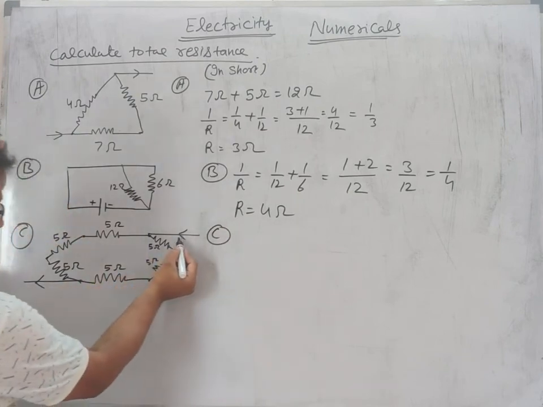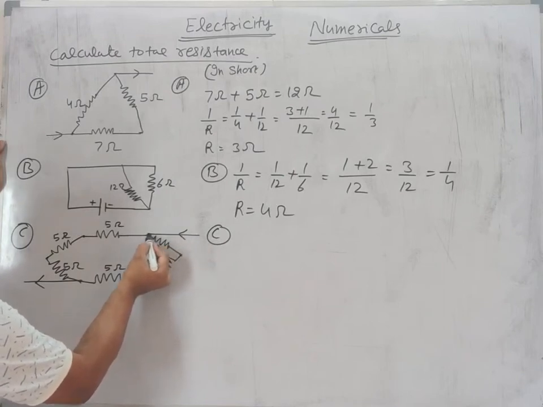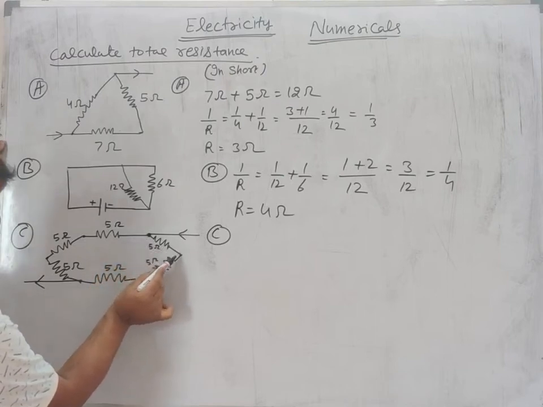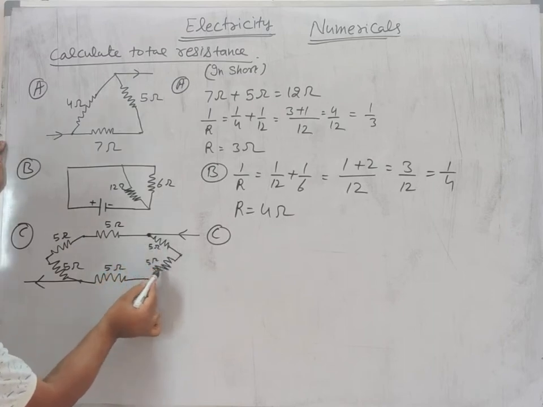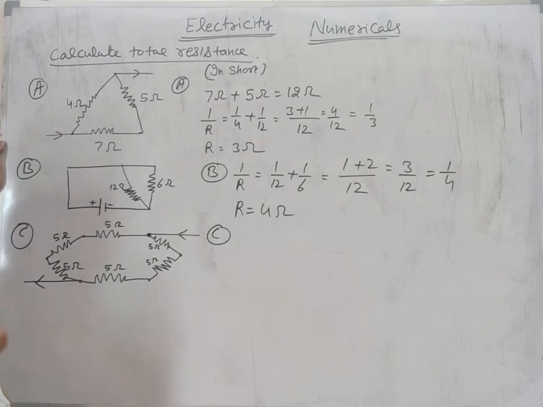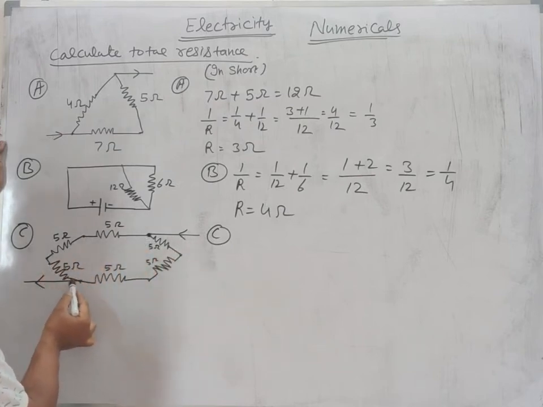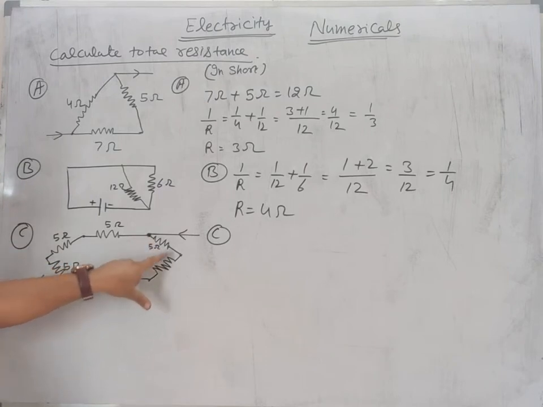Here the direction of current is given. Current enters from here up to this point, where it is divided into two parts. One part is this. So all these three are in series because they are connected end to end. Another part from here moves in this way. So these three are also in series, and these two series, one of these three and another of these three, are in parallel.